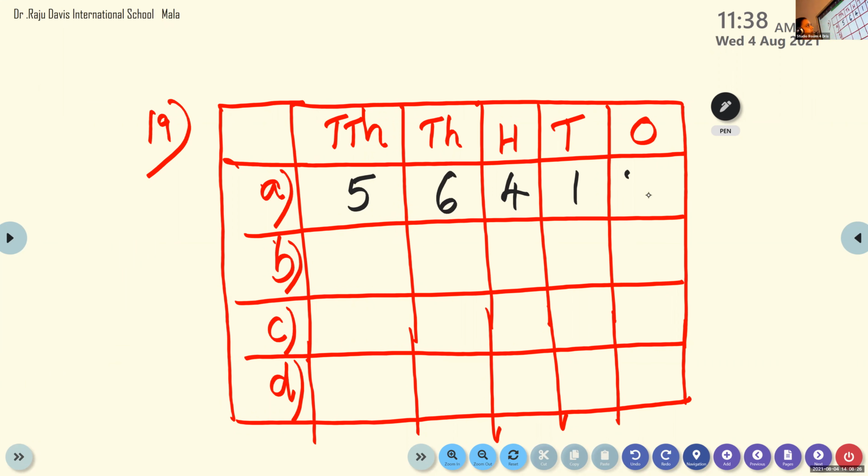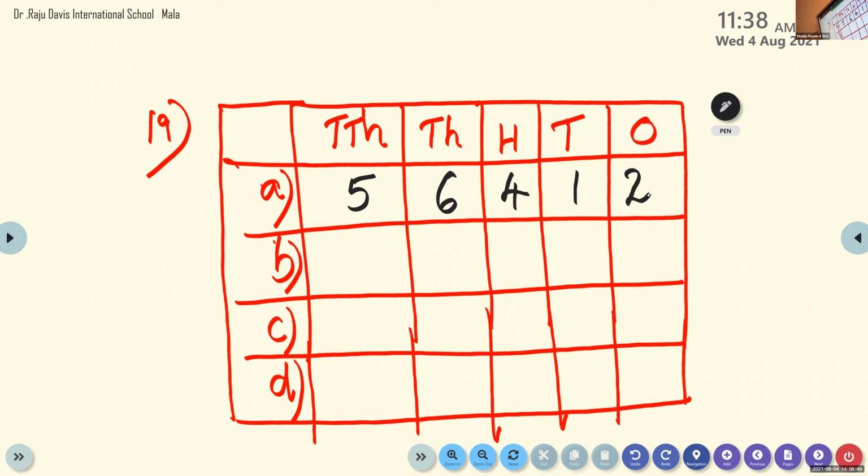We have to do only this. You have to place the number in the place value chart. Okay, Atharv, now you can read the number. 56,412. Very good.